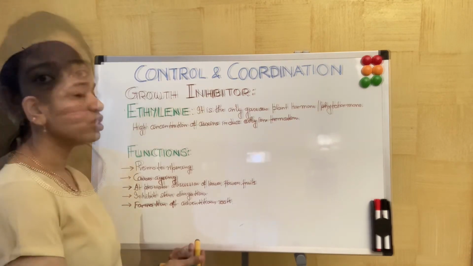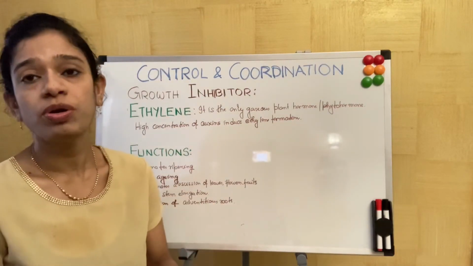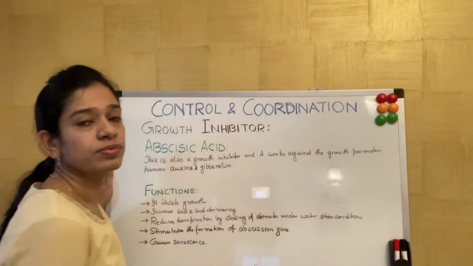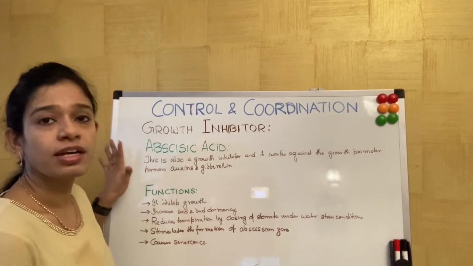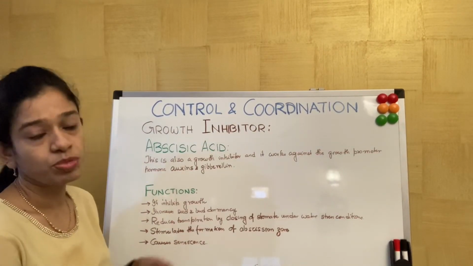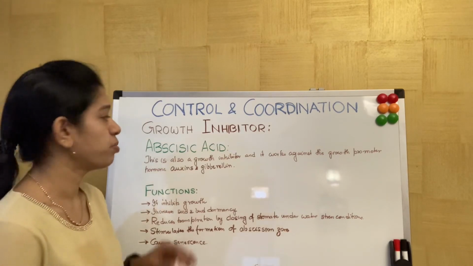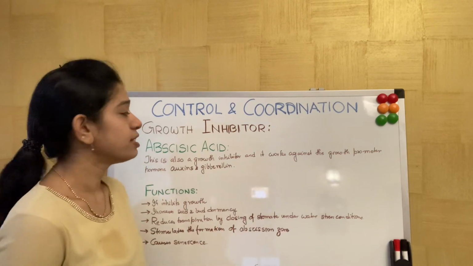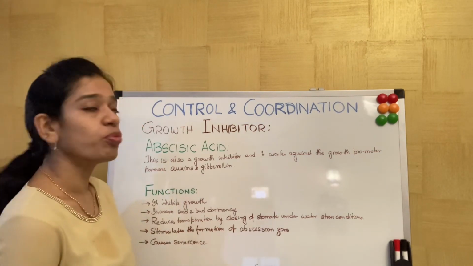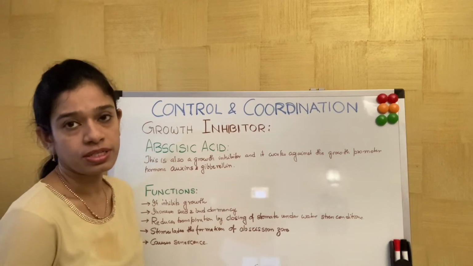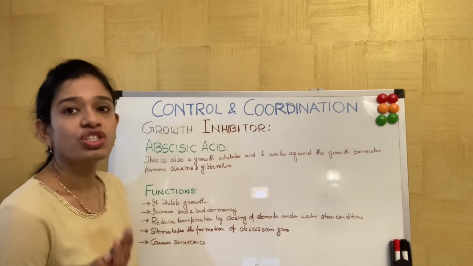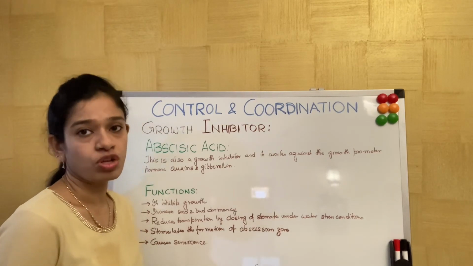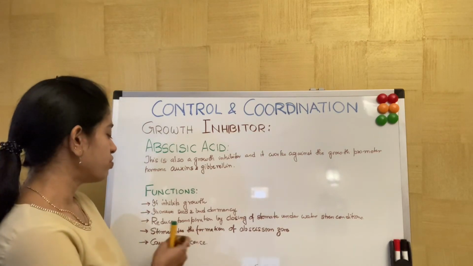So these are the functions of ethylene, and then we'll finally talk about the last growth inhibitor, that is abscisic acid or ABA. This is the last of the phytohormones, or plant hormones, we are going to talk about. Abscisic acid is also known as the stress hormone, and it is a growth inhibitor and it works against the promoter hormones, auxins and gibberellins. In the questions, if you get 'tell the functions of the stress hormone', you should understand it is about abscisic acid, because it is also known as the stress hormone because of one of its functions.